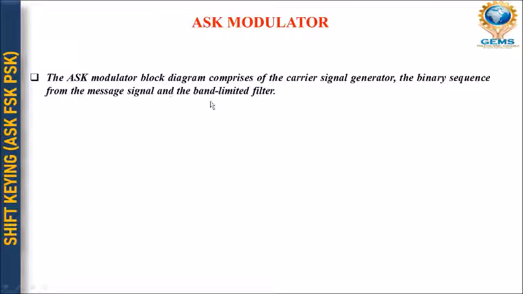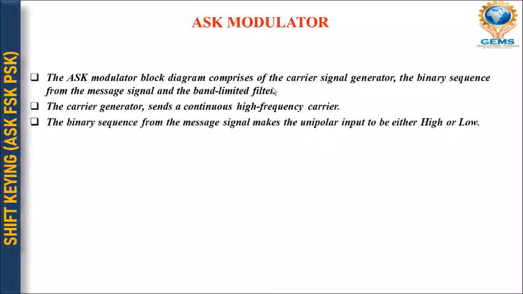Basically it is used for sending a high frequency carrier.